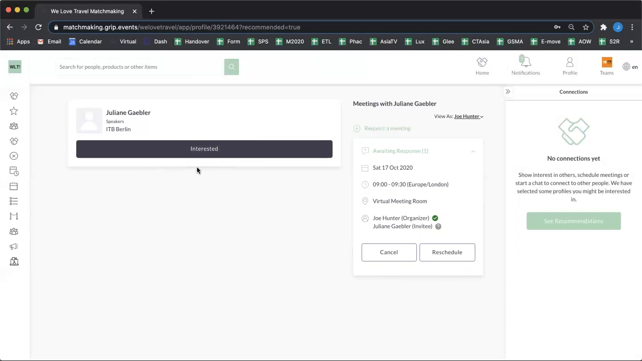So you can only message people either as part of a meeting invite or if you have shown mutual interest. This is very, very important to note because of course we don't want any spamming and we don't want people sending hundreds of messages to people who aren't necessarily interested in them.